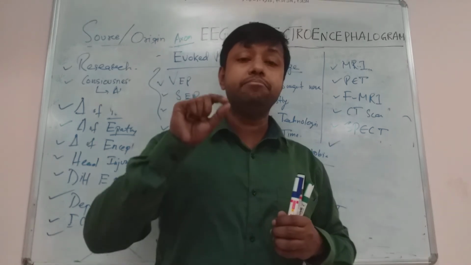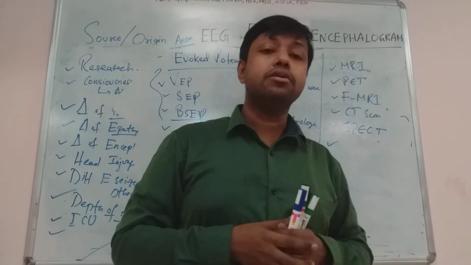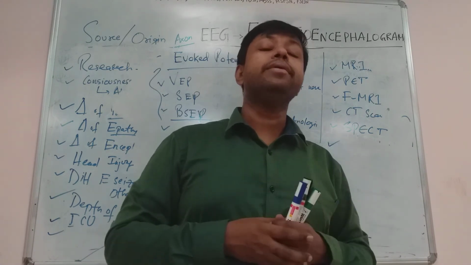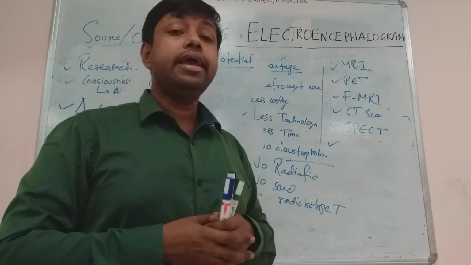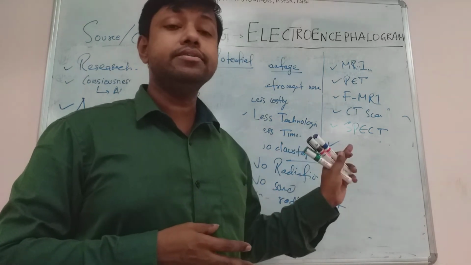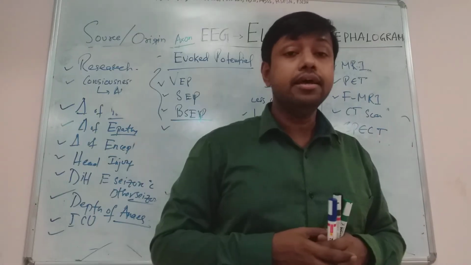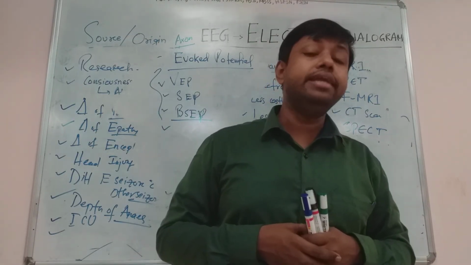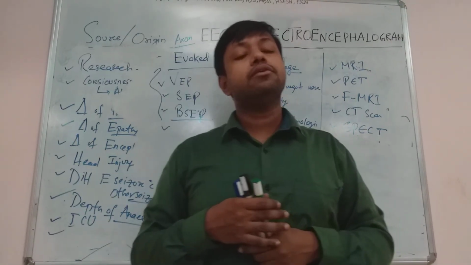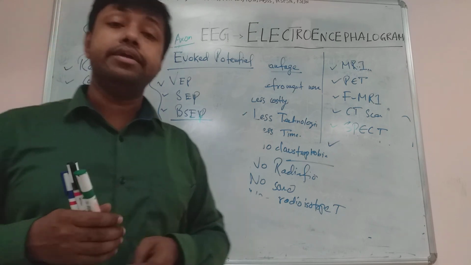Desynchronization means that because of stimulation by other parts of the brain, the cerebral cortical neurons are stimulated and the frequency increases, and we call it desynchronization. It can be seen in a person in mental tension, mental activity, or any type of brain activity. So this is the concept of synchronization and desynchronization.